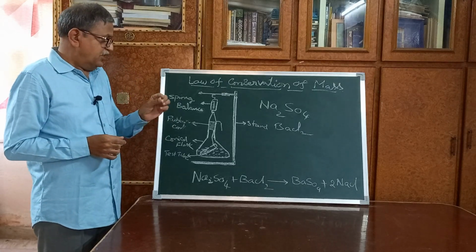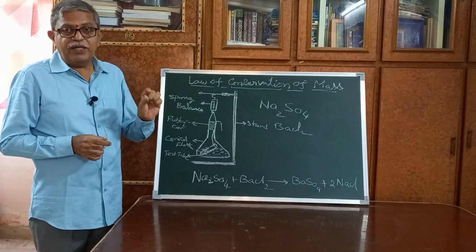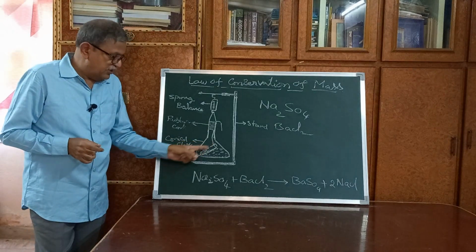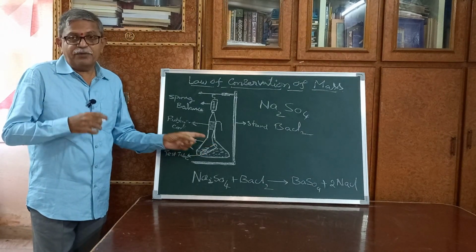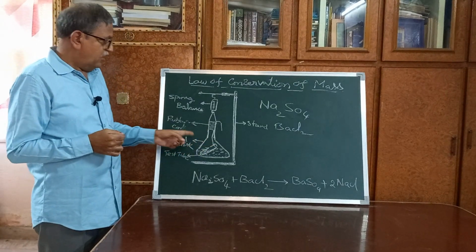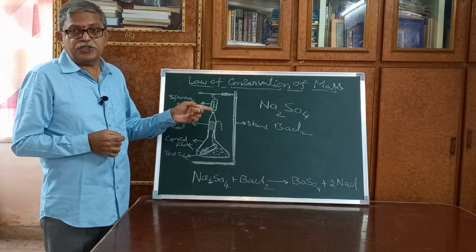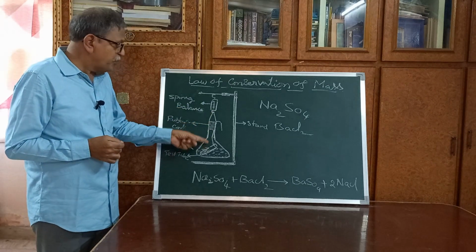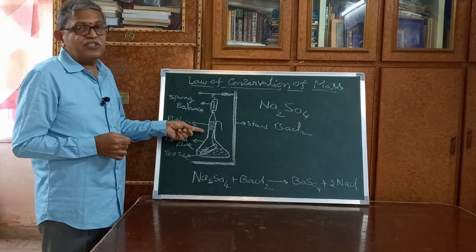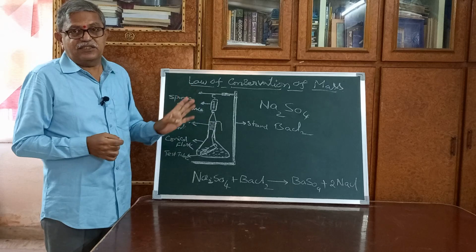Now you take a small quantity of barium chloride solution in a glass test tube. It can be tied with thread. Now you place this test tube containing barium chloride solution in a slanting position in the sodium sulfate conical flask.